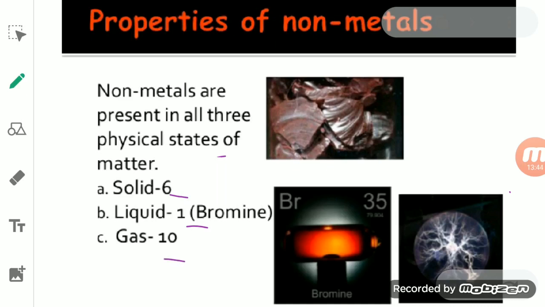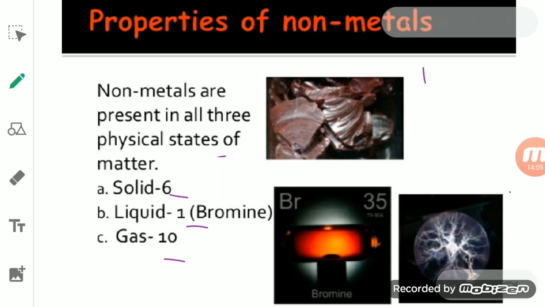Then the next one is the gases. There are a lot of gases like oxygen, nitrogen, hydrogen or chlorine. These are all examples of non-metals which exist in a gaseous state at room temperature.